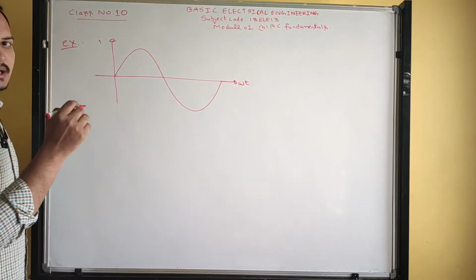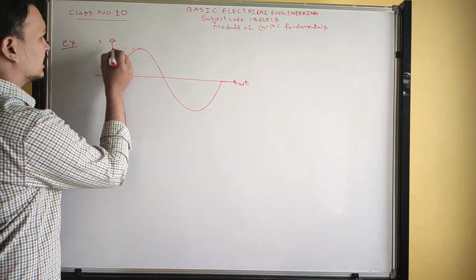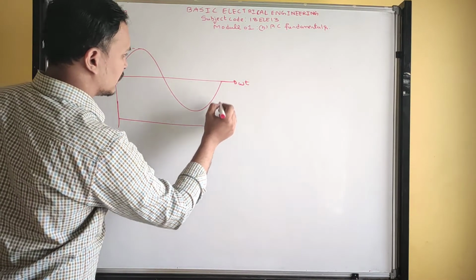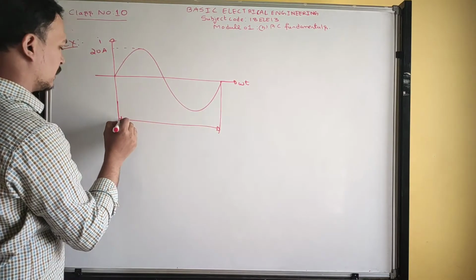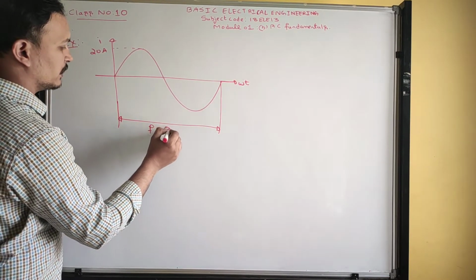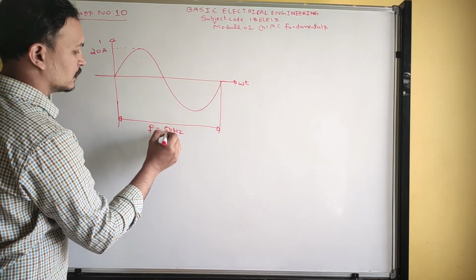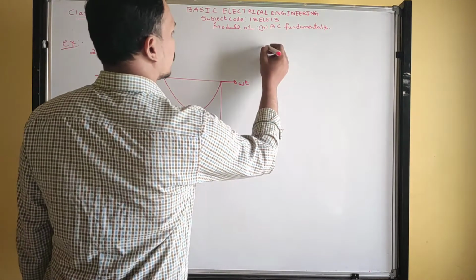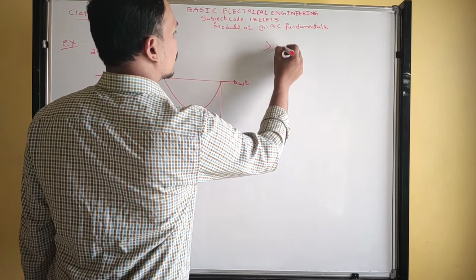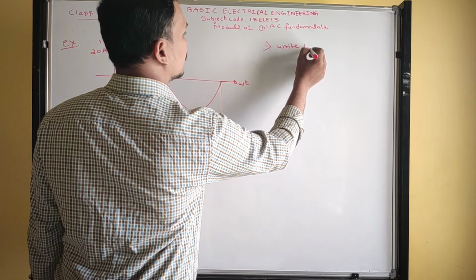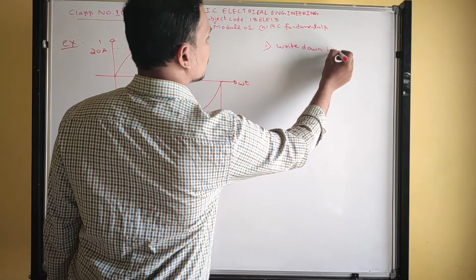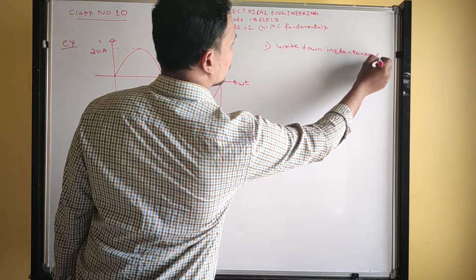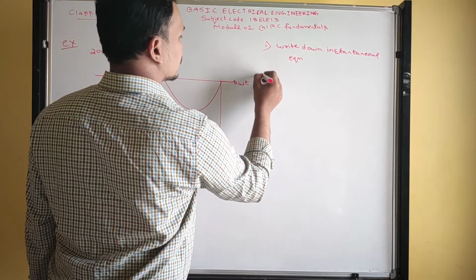So instantaneous current, what is the maximum value? 20 ampere. And let us take frequency 50 hertz. My first question is, write down the instantaneous equation.